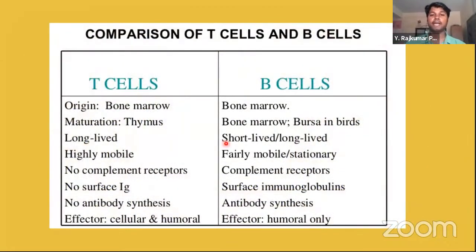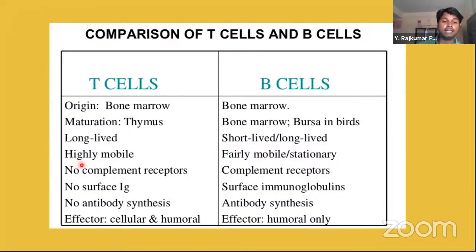Let's see the comparison between B cells and T cells. T cells means the thymus lymphocytes, B cells means bone marrow lymphocytes. Both originate in the bone marrow itself, but T cells mature in the thymus, whereas B cells mature in the bone marrow itself, and in birds it is in the bursa of Fabricius. These T cells are long-lived, whereas B cells are short-lived. Okay.